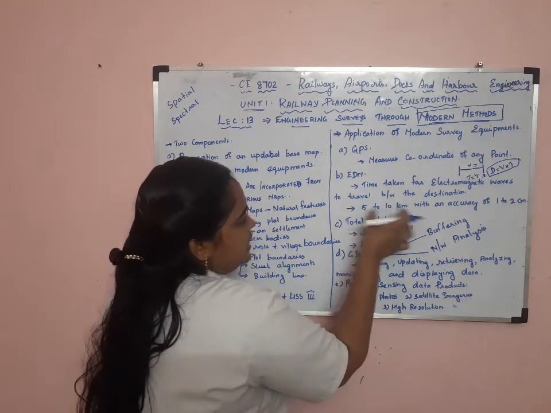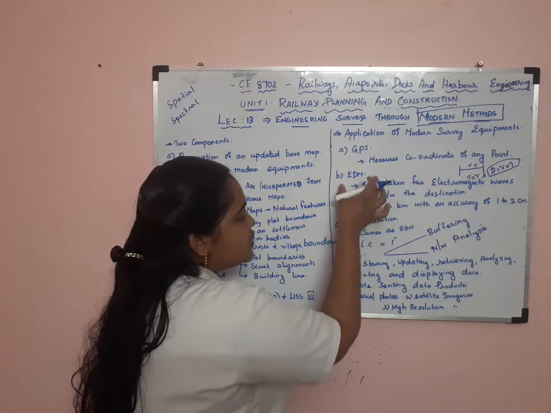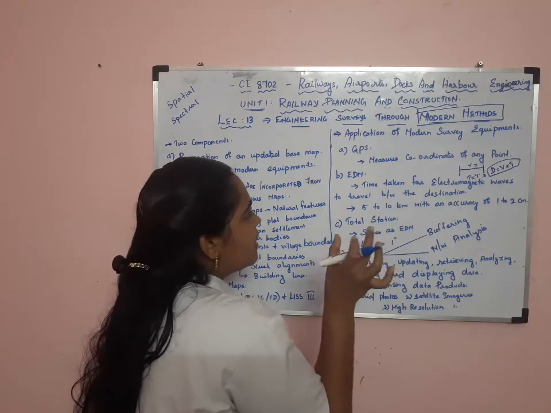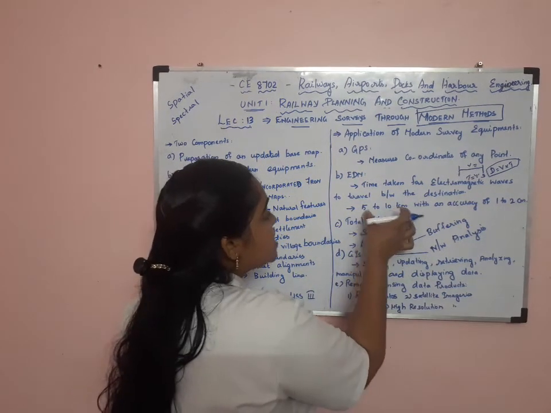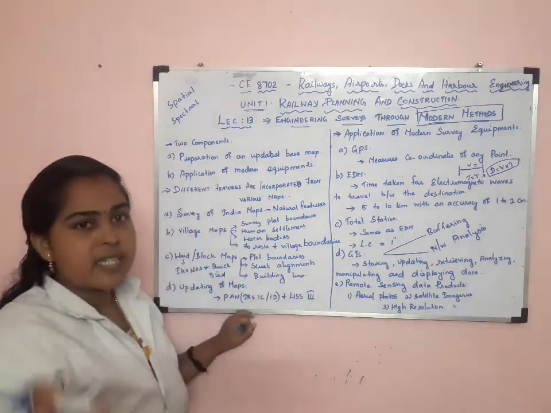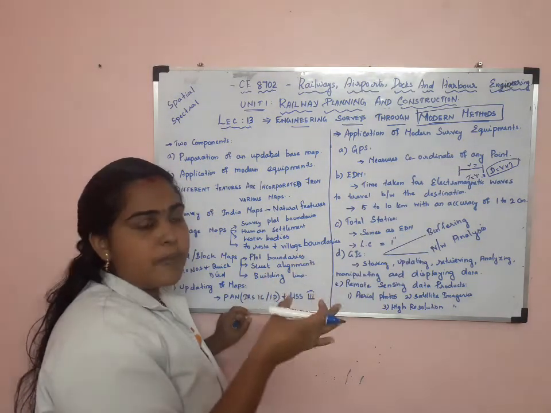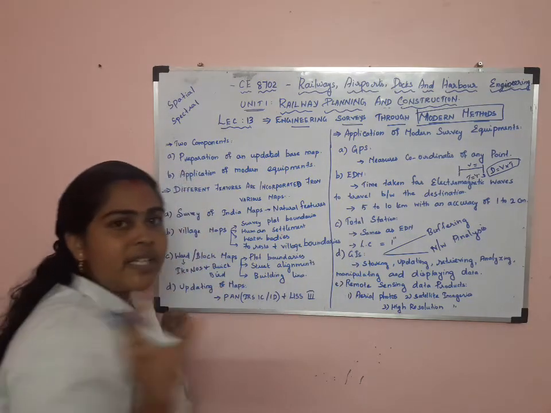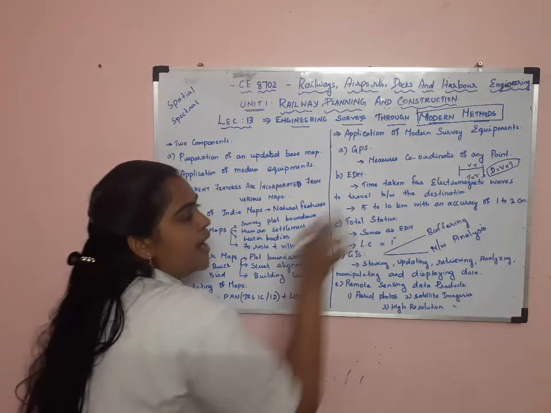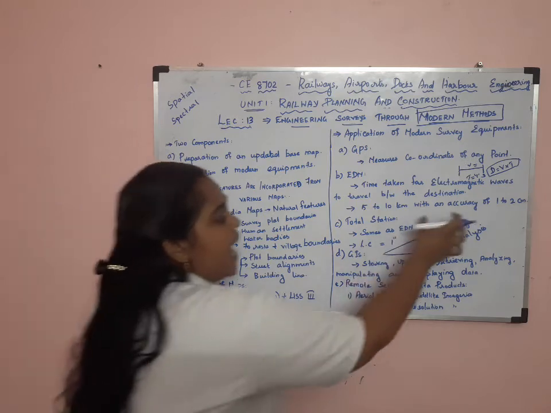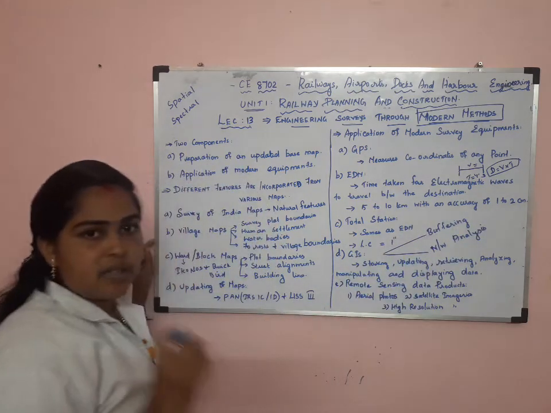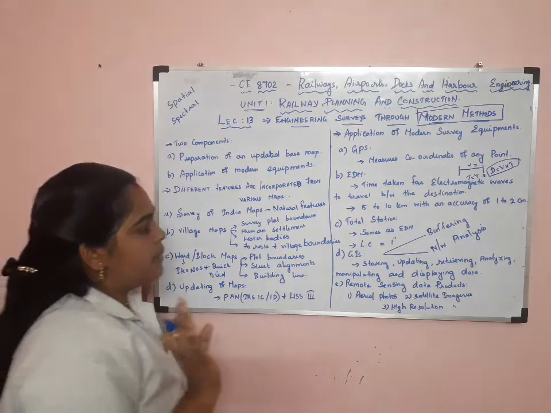By using the electronic distance meter, a distance of about 5 to 10 kilometers is measured. With GPS we can measure thousands of kilometers, but with the electronic distance meter we can measure up to 5 to 10 kilometers with an accuracy of 1 to 2 centimeters.